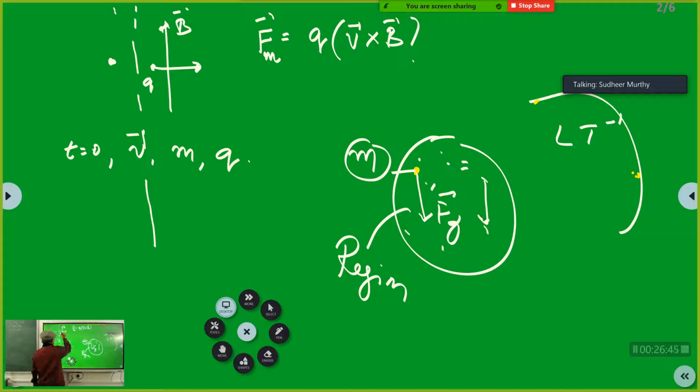That is, this particle of charge Q moving with velocity V bar in the magnetic field B bar experiences this force. Correct? Yes, sir. You will learn about it next year, and this is called Lorentz force.